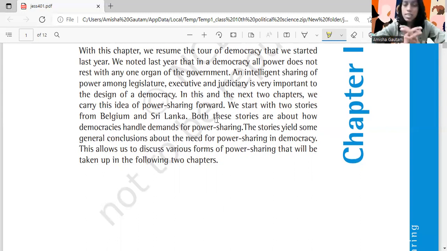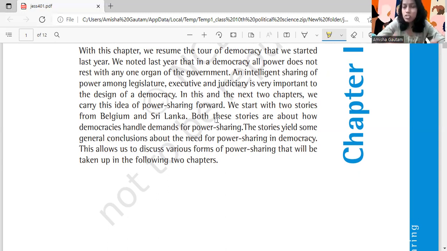For class 10th or for this lecture, we will take it as the 3 organs of the government having equal sharing of power, and it's not like that only one branch of the government gets all the power or has a dominant share of power with it.